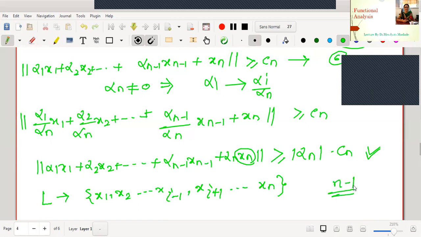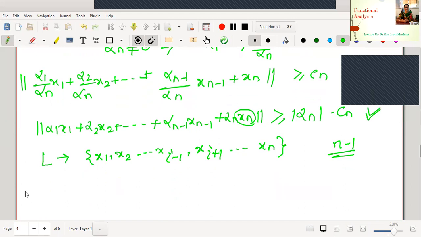Then which vector should be added? xi plus L, right? If the vector xi is added and we repeat all the process, xi plus L is closed, as it is an isometry. Therefore the complement of xi plus L is open, and 0 is not a member of xi plus L, meaning 0 is a member of the complement.